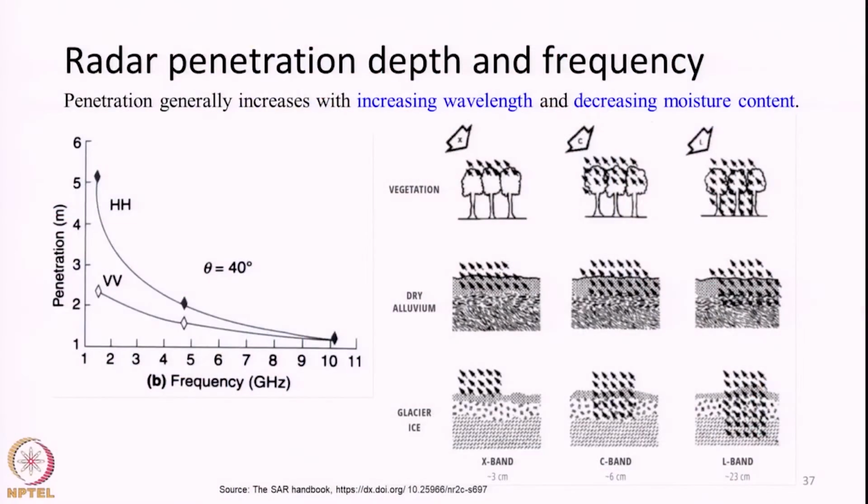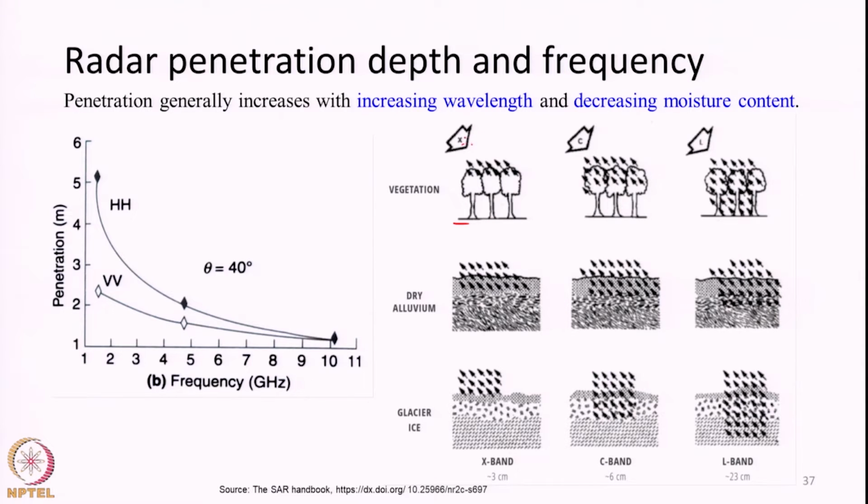Again, just to drive home the point of radar penetration depth and frequency, we are going to see some schematic examples. Let us say there is a vegetation canopy, an identical vegetation canopy.